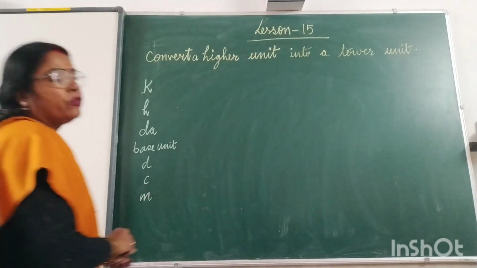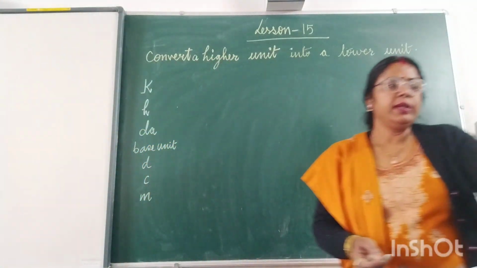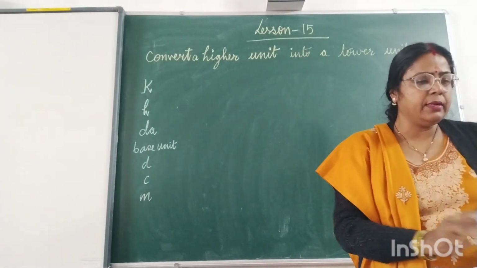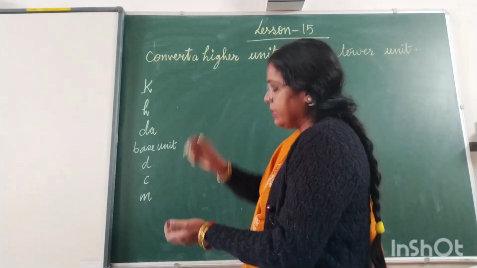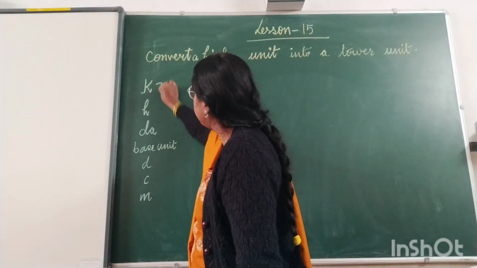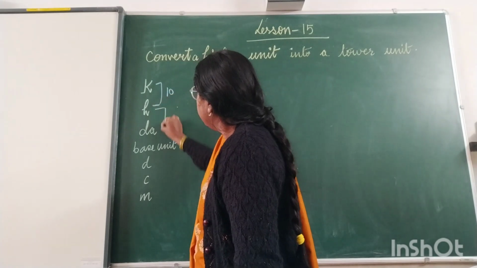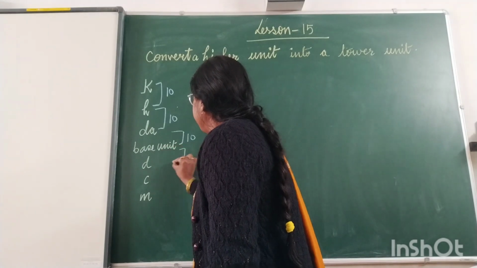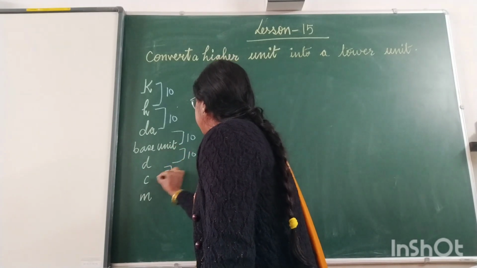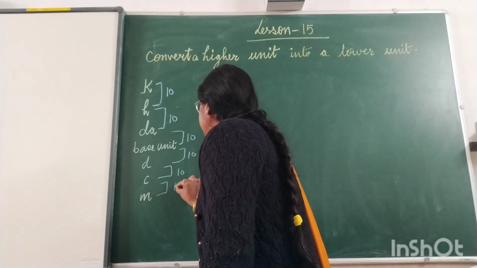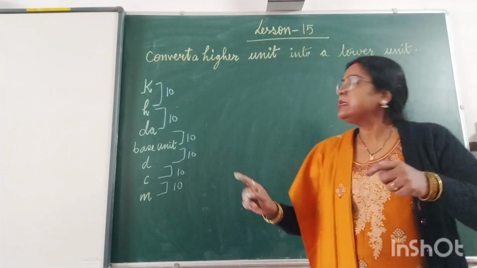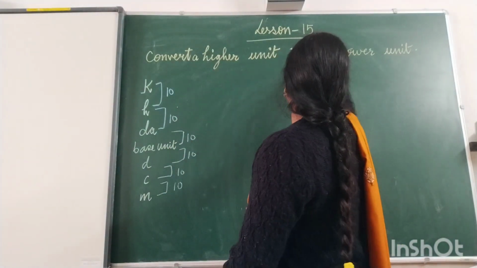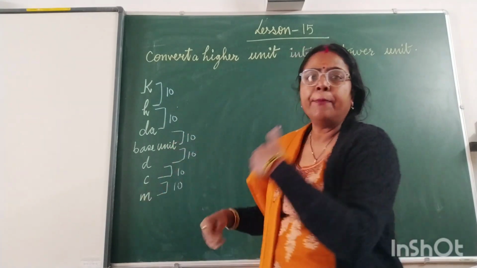Now we are going to start the questions of the higher unit to lower unit. Before I start, I just wanted to explain the gap between each one. Between kilo and hecto it is 10, this is also 10, and this is also 10. So this distance is 10. So when I say higher unit to lower unit, when we are moving down, we have to convert it.